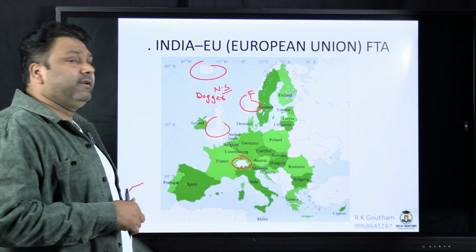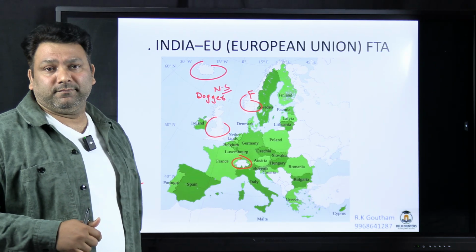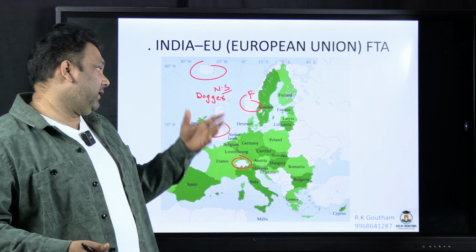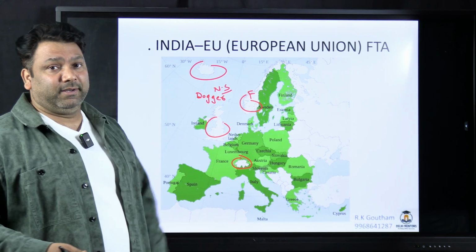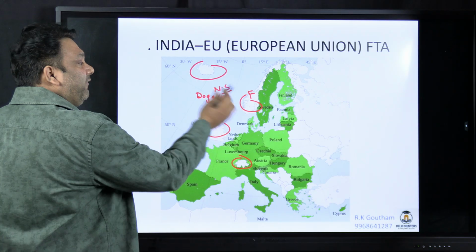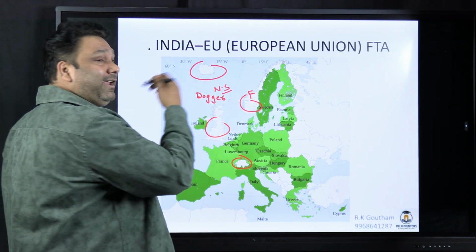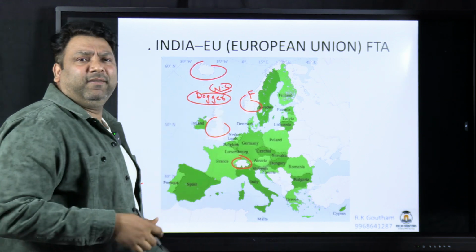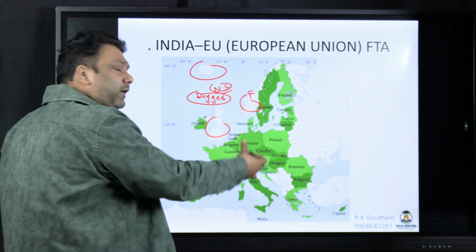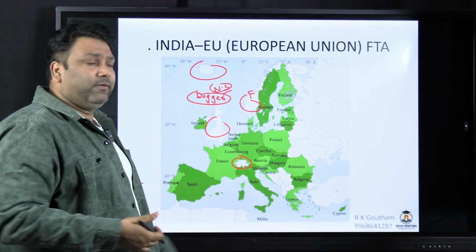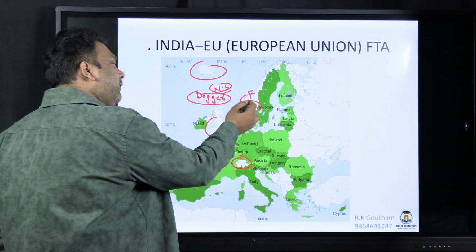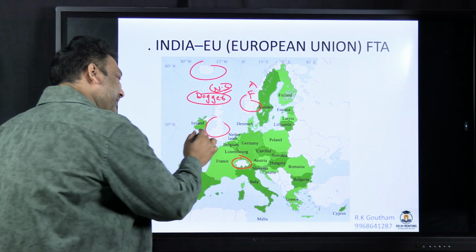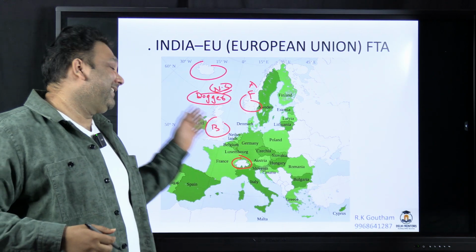Now here we will see the countries which are not part of EU. See, एक तो आप याद रख सकते हो कौन से EU के पार्ट है. So better आप याद रखो कौन सा EU के पार्ट नहीं है. अभी देखो यहाँ पे आइसलैंड है, यहाँ पे फिनलैंड है. So Iceland and Finland के बीच में you have North Sea. So North Sea में you have Dogger Bank. Means these are good fishing grounds. If you become part of EU, then you have to share some of the fishing rights. So that's why they are not part of EU. And for Norway, along with the fishing, the agriculture also becomes important. And next, Brexit. So the UK has exited out.